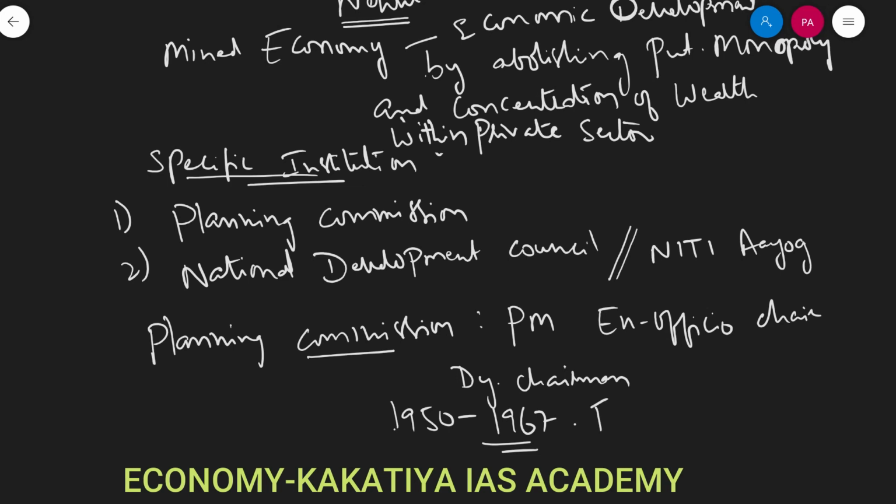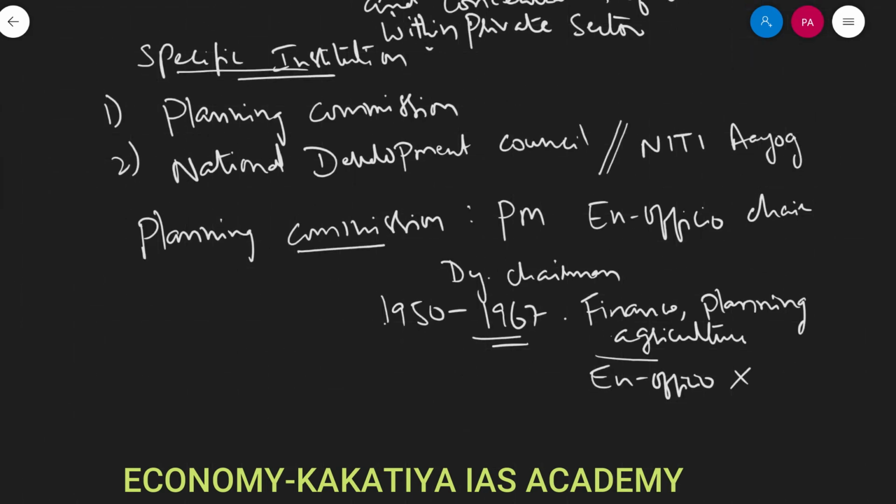So, Minister of Finance, Planning, Agriculture, these were appointed as ex officio members of the Planning Commission. But now this has been discarded because of the first ARC, the First Administrative Reforms Commission.